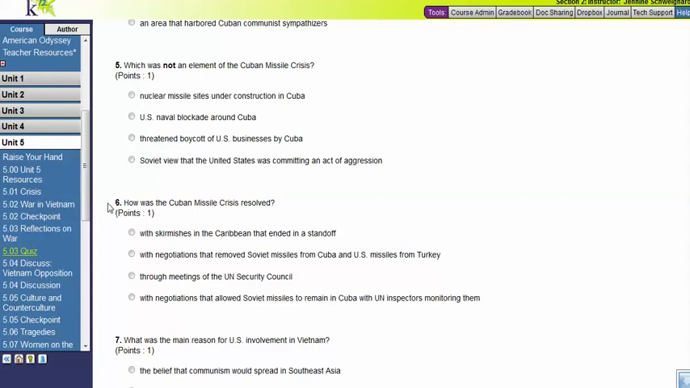Number 6, how was the Cuban Missile Crisis resolved? With skirmishes in the Caribbean that ended in a standoff, with negotiations that removed Soviet missiles from Cuba and U.S. missiles from Turkey, through meetings of the UN Security Council, or the last option, with negotiations that allowed Soviet missiles to remain in Cuba with UN inspectors monitoring them.